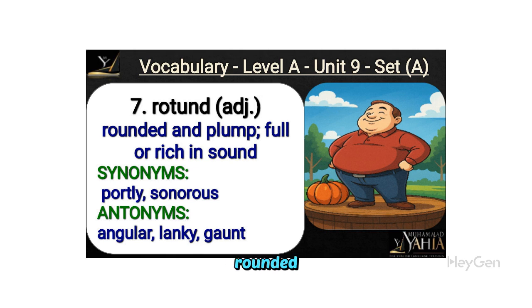Rotund describes something rounded and plump or full and rich in sound. Synonyms include portly and sonorous, while antonyms are angular, lanky, and gaunt. Understanding these nuances helps in accurately describing physical forms or auditory experiences, enhancing both written and spoken communication.